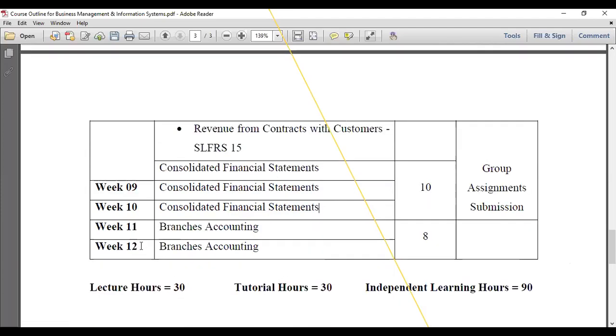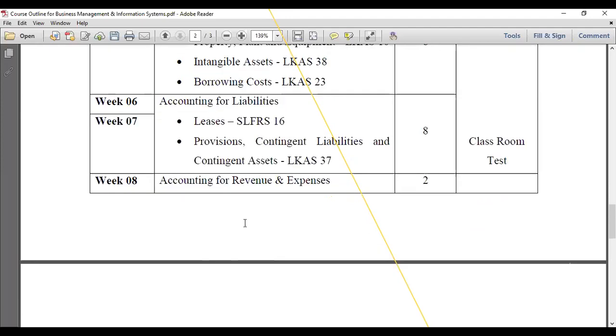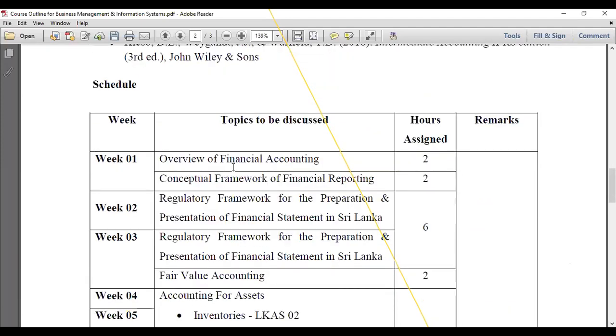Here I have highlighted 12 weeks, but we hope to discuss over 15 weeks, but we can't predict the country situation, so sometimes it may vary, right? So according to that, we hope to revise the timetable or schedule, right? Anyhow, these are the topics we are going to discuss. Then after, you can see here the remarks column.